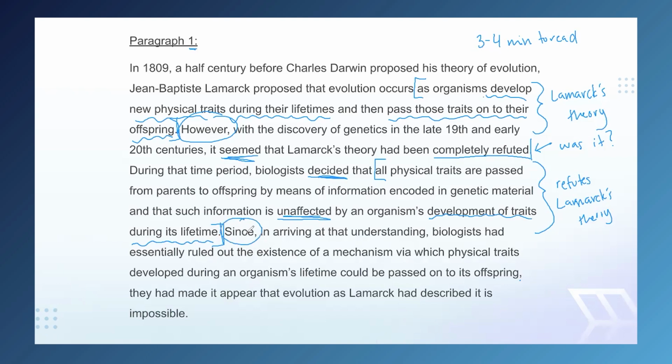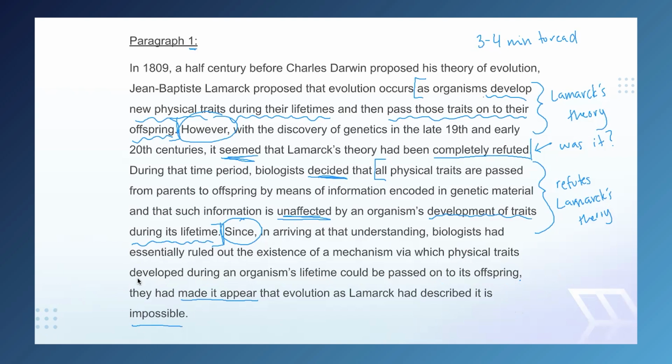All right, last sentence of our paragraph can tend to be an important one. First word is "since." This is premise language. This suggests this first part is going to be premise, but the last part is going to be conclusion. Classic last sentence stuff. The conclusion part is going to be important. The premise stuff, maybe less so. So we're going to read through it pretty quickly. "Since, in arriving at that understanding, biologists had essentially ruled out the existence of a mechanism via which physical traits developed during an organism's lifetime could be passed on to its offspring." Convoluted sentence. But this is the important part. "They had made it appear that evolution, as Lamarck had described it, is impossible."